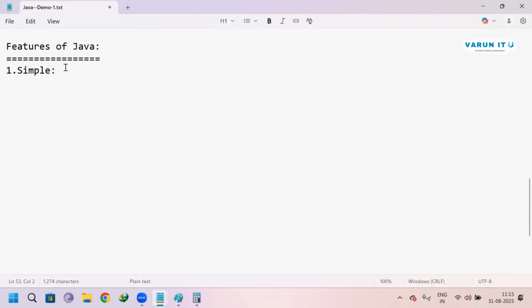So we can say Java is a simple language. One of the features of Java is that it is simple. If you are focused, then Java is simple. If you are not focused and you do not love it, then Java is not a simple programming language. You have to learn it, own it, love it, and pay more attention. If you are more focused, then the Java programming language is very easy.